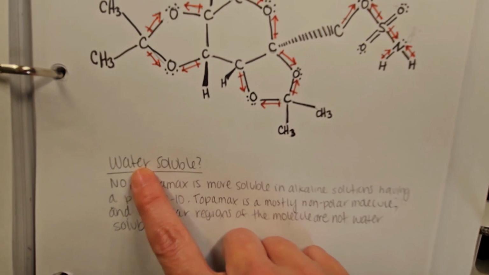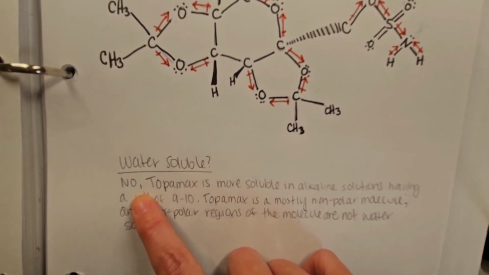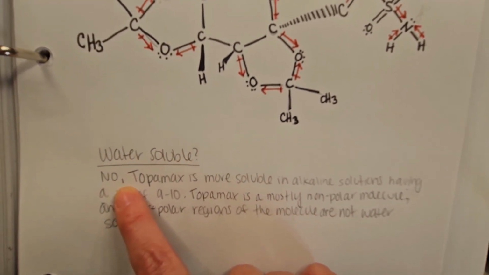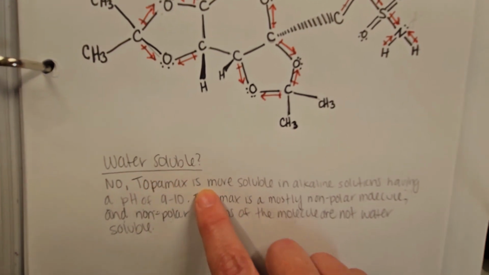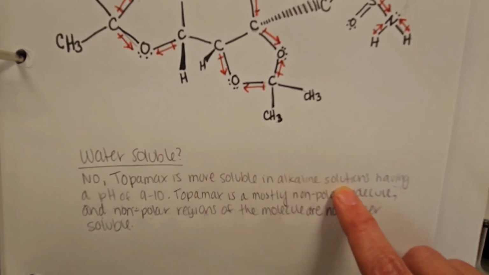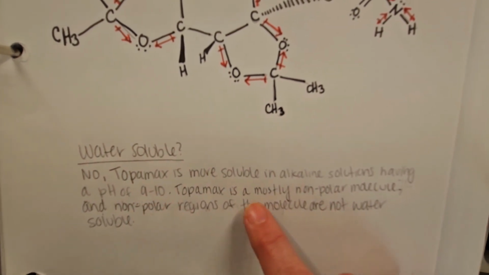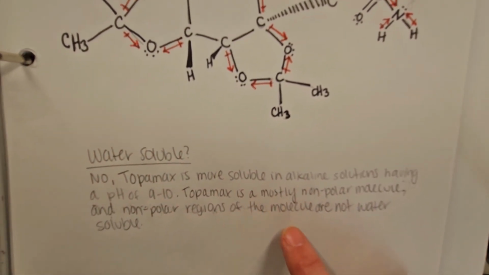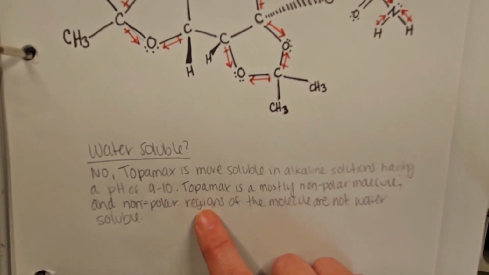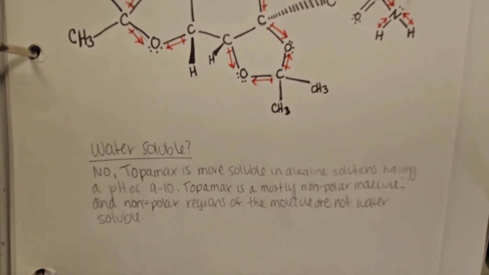So the question is, is this water soluble? I did a little research and I found that no, Topamax is more soluble in alkaline solutions, having a pH of 9 to 10. Topamax is a mostly nonpolar molecule, and nonpolar regions of the molecule are not water soluble.